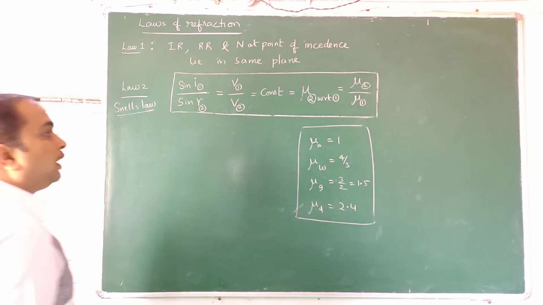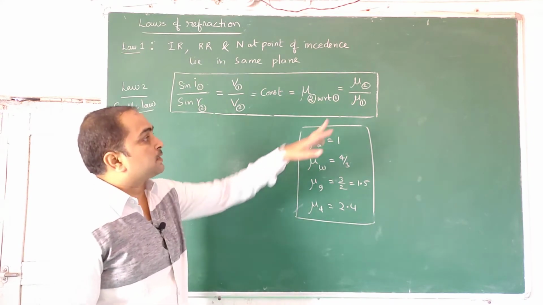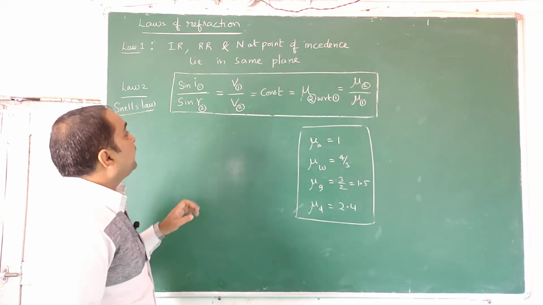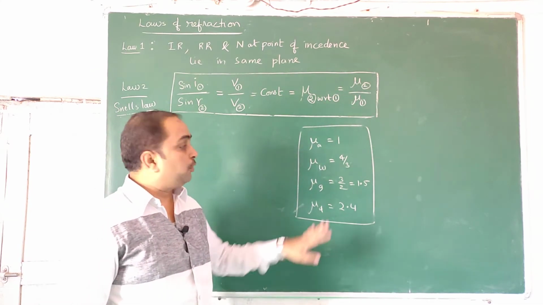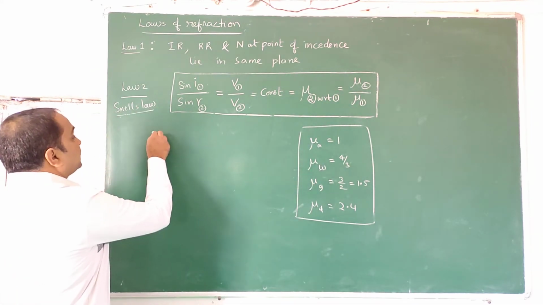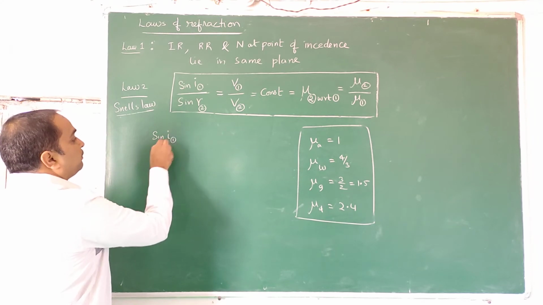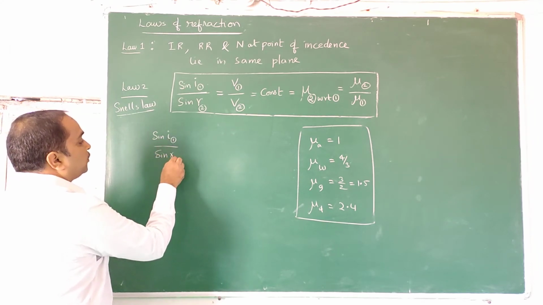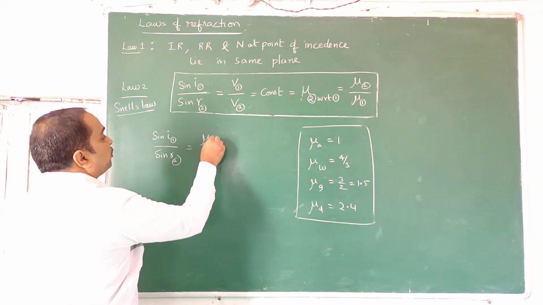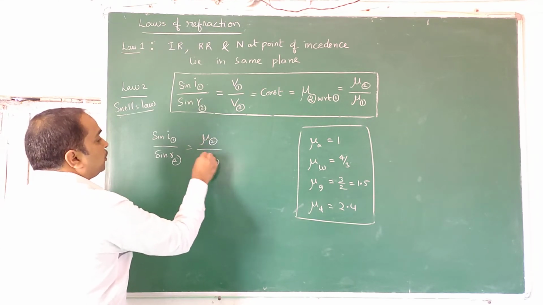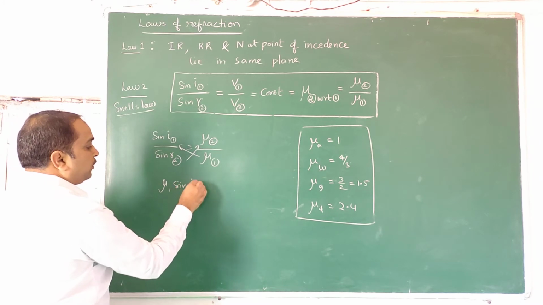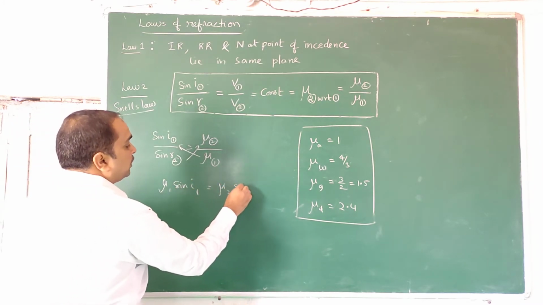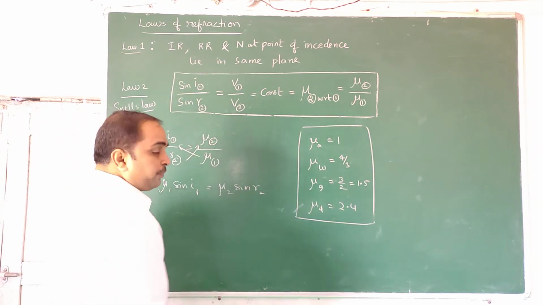Yeah, I have cleared the board to the required extent, the speeds are rubbed off. Now we can connect angles and refractive indices, but the refractive indices must be absolute. So let me write sin i1 by sin r2 is equal to mu2 by mu1. You cross multiply this here, mu1 sin i1 is equal to mu2 sin r2.